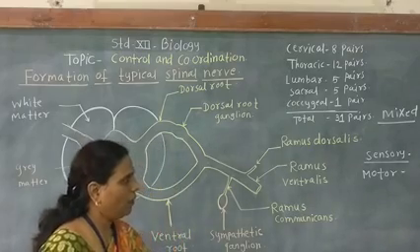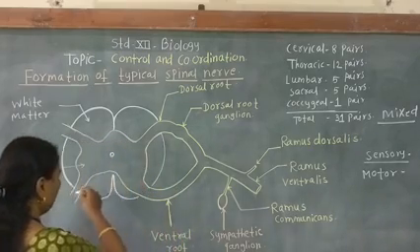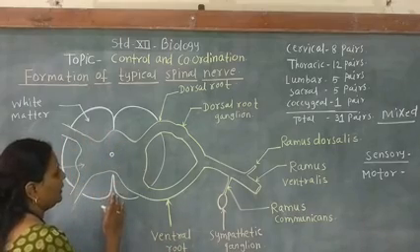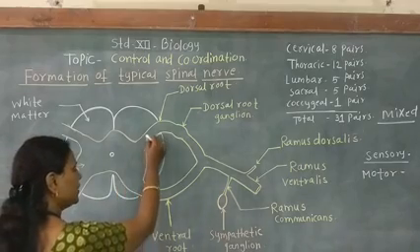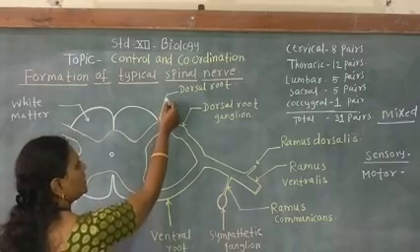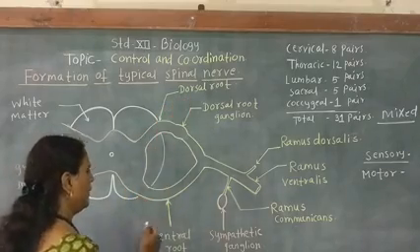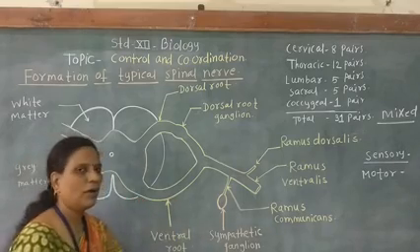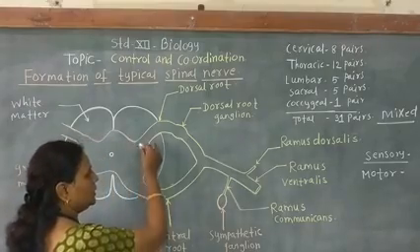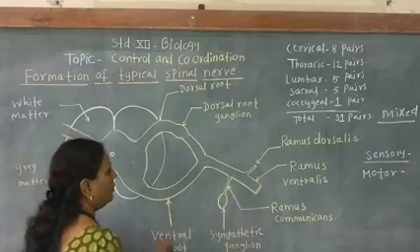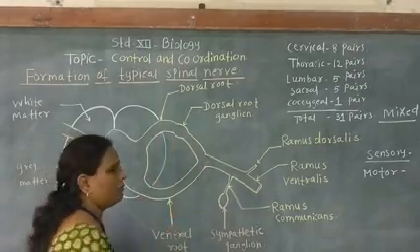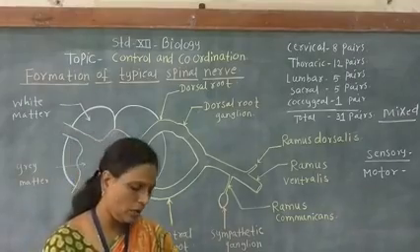Now how they are formed we will study. We have studied the transverse section of spinal cord. In this is the dorsal root, also called the posterior root, and the ventral root, called the anterior root. Now the spinal nerve is formed by joining of dorsal root and ventral root of the spinal cord.